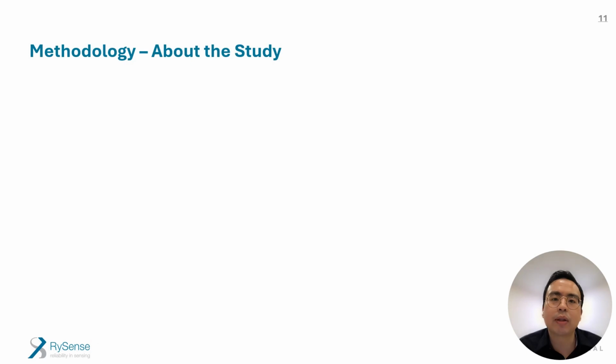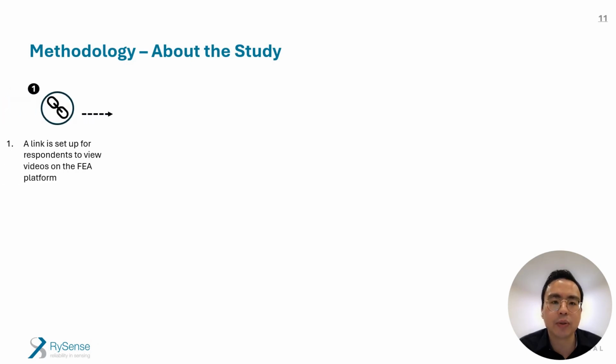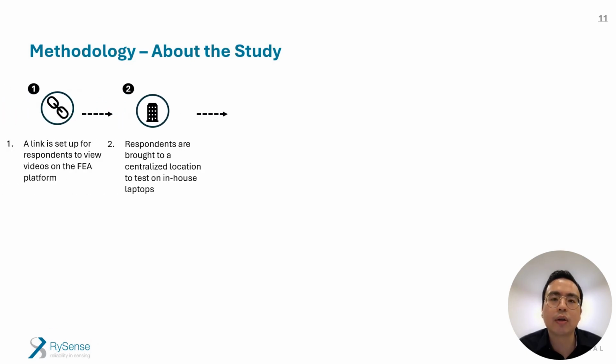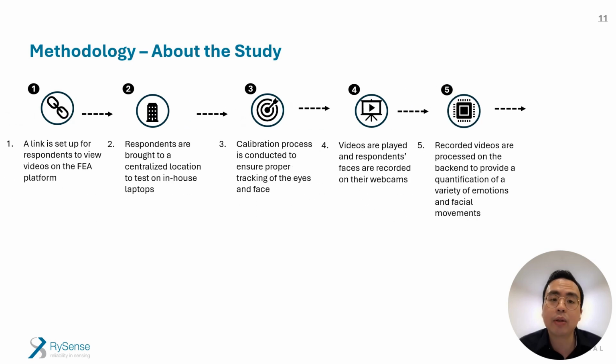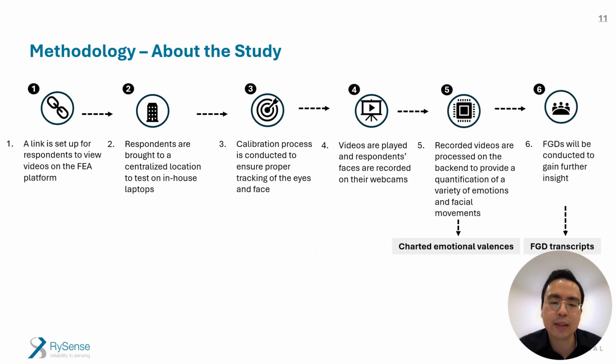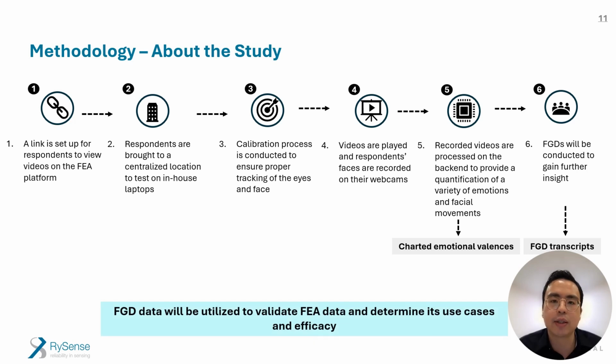We set up the videos on the FEA platform for respondents to view. Respondents were brought into our office to view these videos on laptops set up with the FEA platform. A calibration process was conducted to ensure proper tracking, and respondents were recorded and their videos uploaded to the platform. We then brought them into focus groups to gain further insight. And the data was used to validate FEA data and determine its use cases and efficacy.